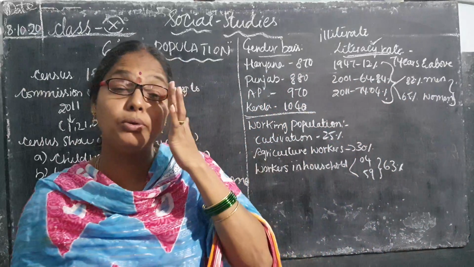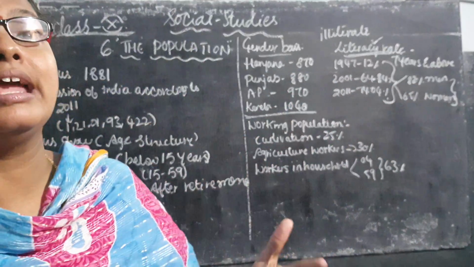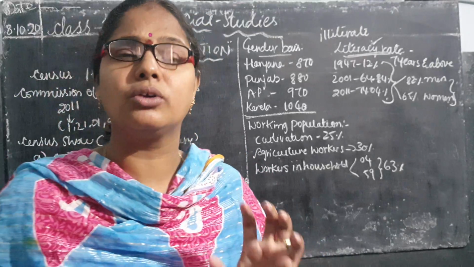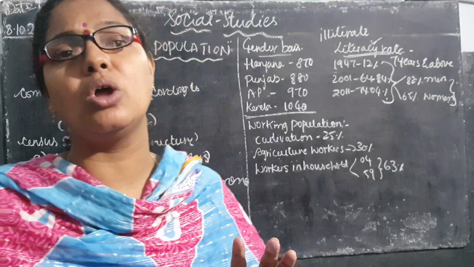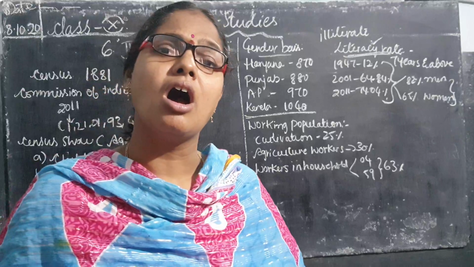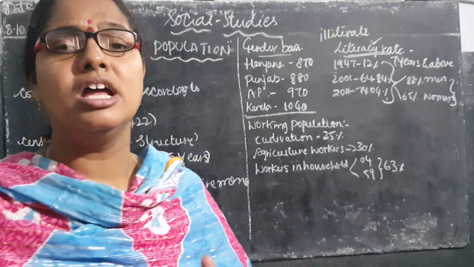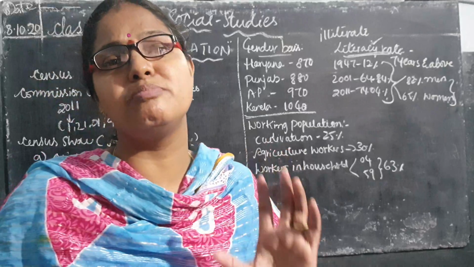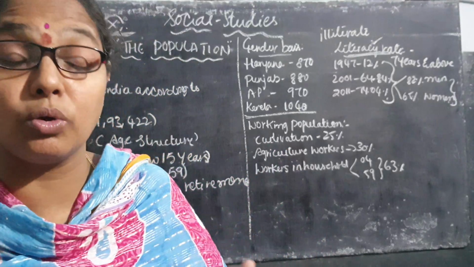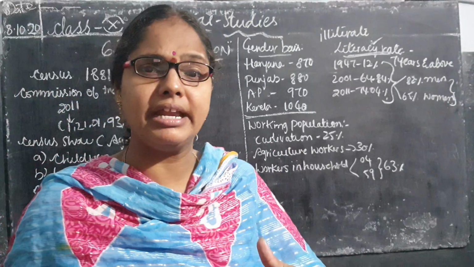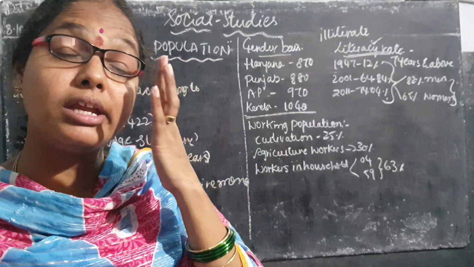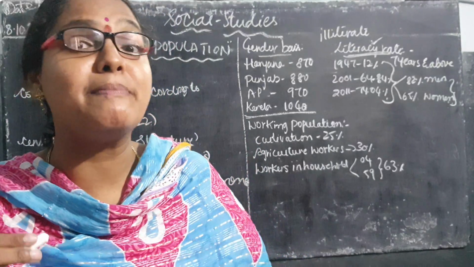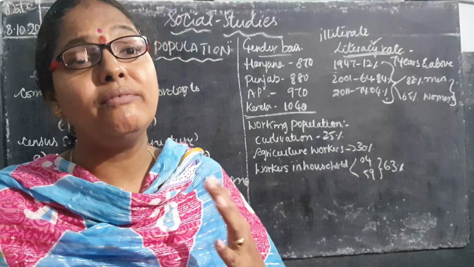Because during the British time, or in the olden days, the woman was permitted to do only what? Cooking. She was not allowed to go outside the house to do a job. She was only permitted for domestic work, that is to say she had to look after her family. But nowadays, as the population is growing and people's mindset is also changing, why do we have to sit at home?